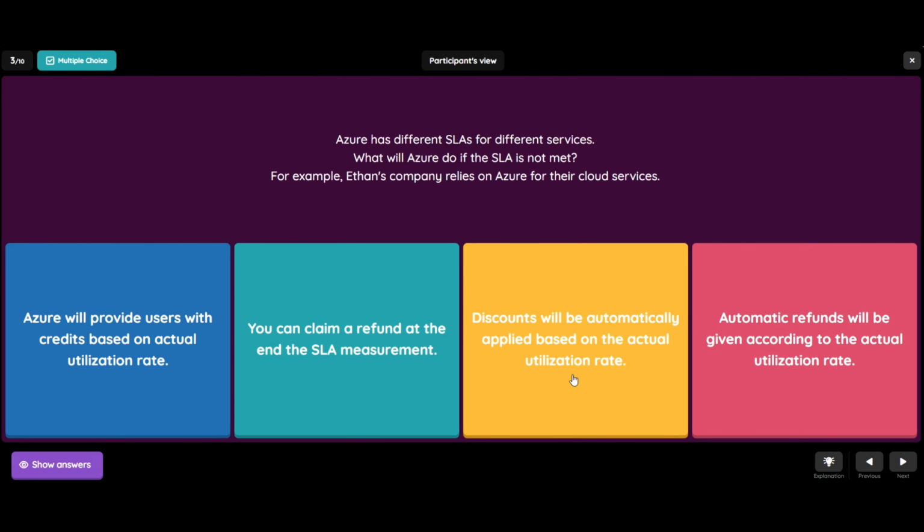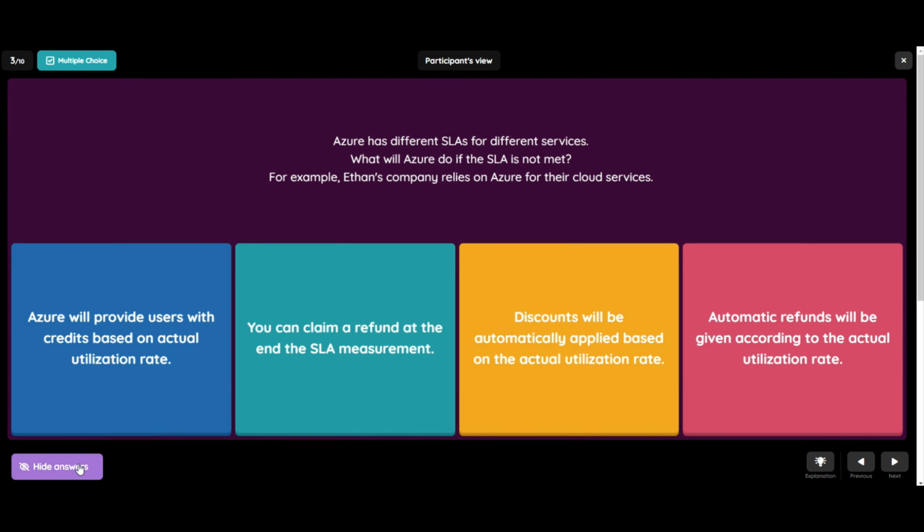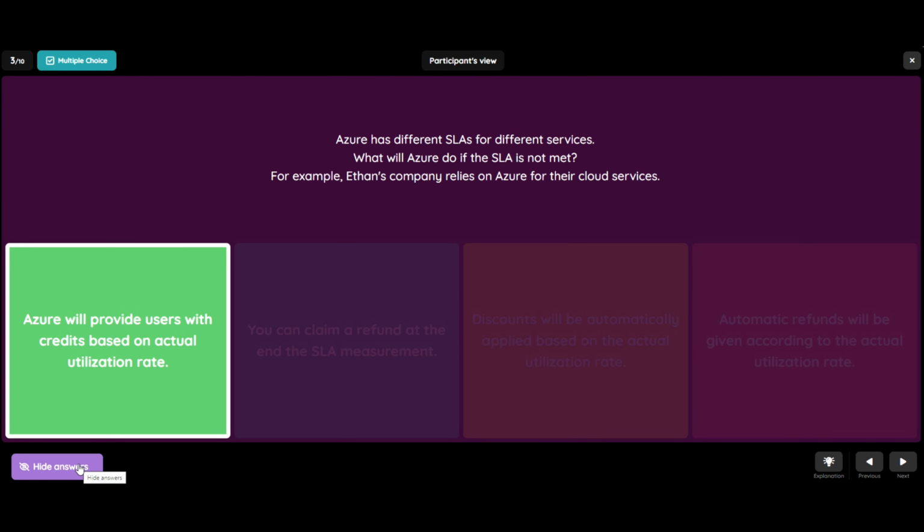Azure has different SLAs for different services. What will Azure do if the SLA is not met? For example, Ethan's company relies on Azure for their cloud services. The options are: first, Azure will provide users with credits based on actual utilization rate. Second, you can claim a refund at the end of the SLA measurement. Third, discounts will be automatically applied based on the actual utilization rate. And fourth, automatic refunds will be given according to the actual utilization rate. The correct answer is Azure will provide users with credits based on actual utilization rate.